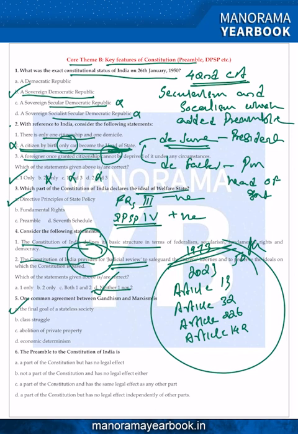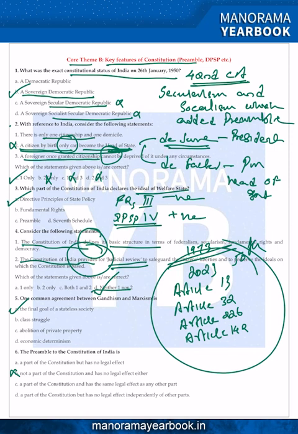6. The preamble to the Constitution of India is... we know that the preamble is the last part which was added to the Constitution. So it says a part of the Constitution but has no legal effect. Not part of the Constitution and has no legal effect either. So option B is wrong, because in the Kesavananda Bharati case, the Supreme Court of India said that it is a part of the Constitution. So option B is wrong.